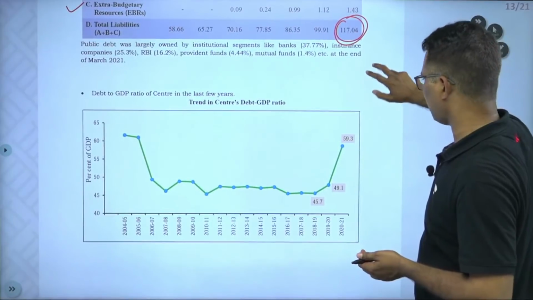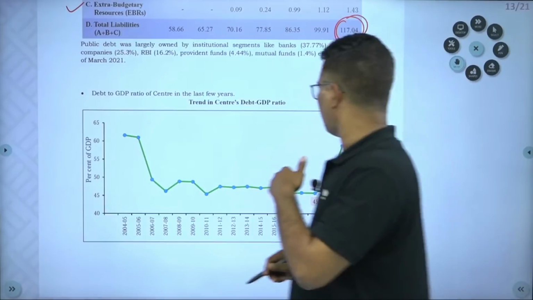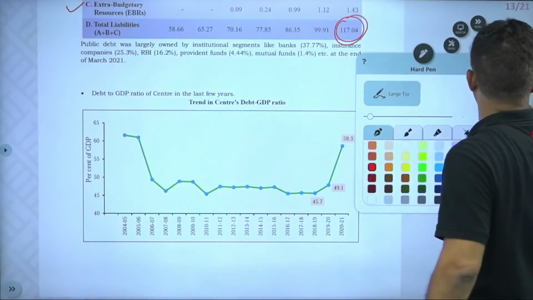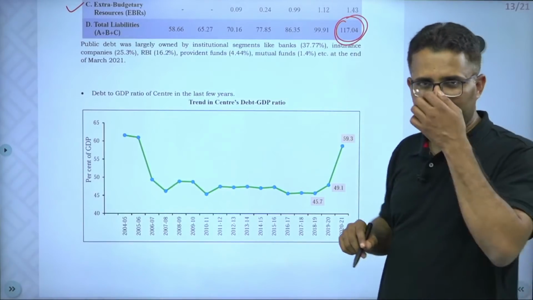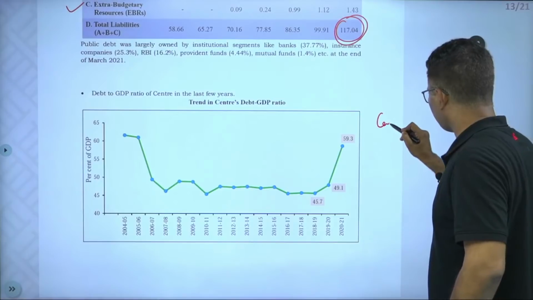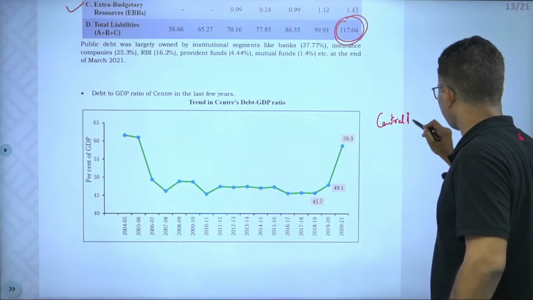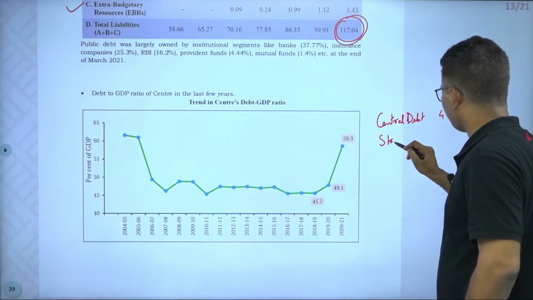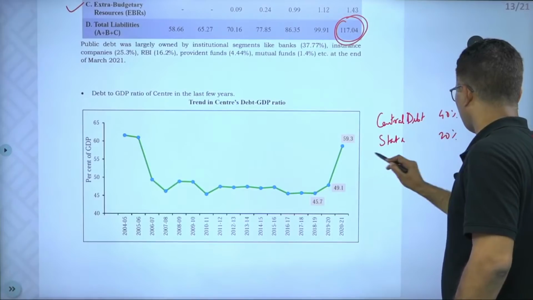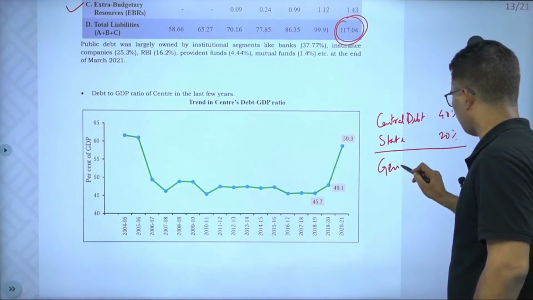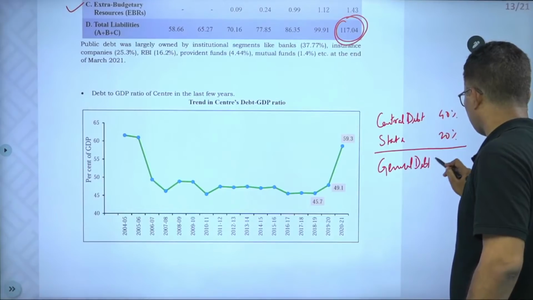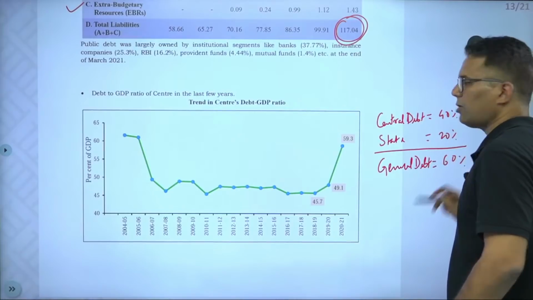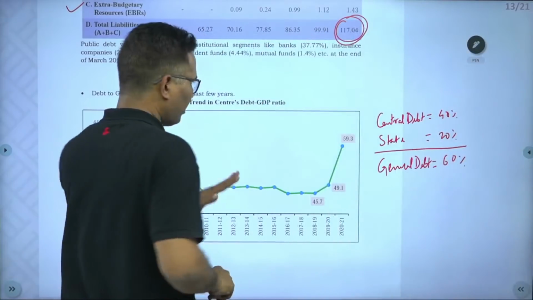See, rather than that figure, this is more important: the debt to GDP ratio of the center. If you remember, what had the N.K. Singh committee said? That central debt should be brought to 40%, states' debt should be brought to 20%, and combined general debt should be brought to 60% by 24-25.